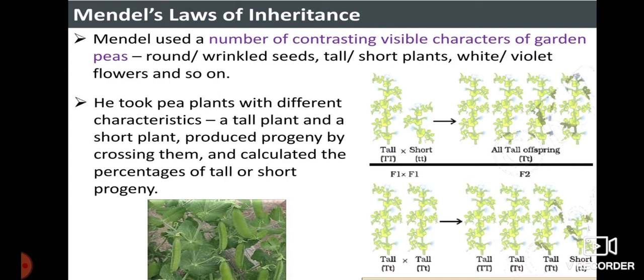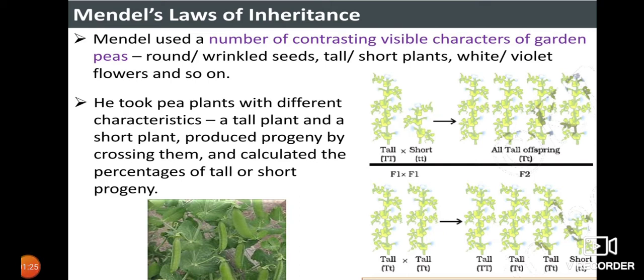Mendel's laws of inheritance. Mendel used a number of contrasting visible characteristics of garden peas: round or wrinkled, tall or short, white or violet flowers, and so on. Because he needed a number of variations in the plants, he used peas with different characteristics. He took pea plants with different characteristics, a tall plant and a short plant, produced progeny by crossing them, and calculated the percentage of tall or short progeny.